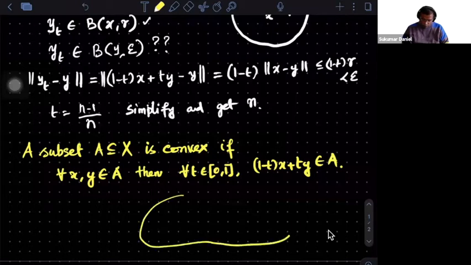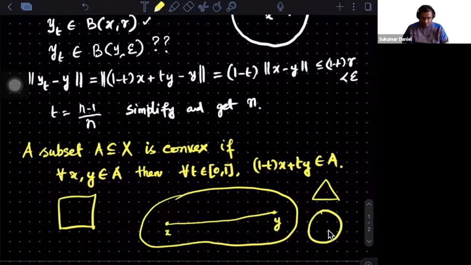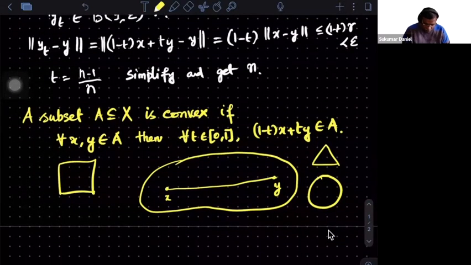So a set is said to be convex if you give me x and y, and if I join them, the line has to be completely inside. So this is a convex set. This is a convex set. This is a convex set. The planes at least. But a more general example is